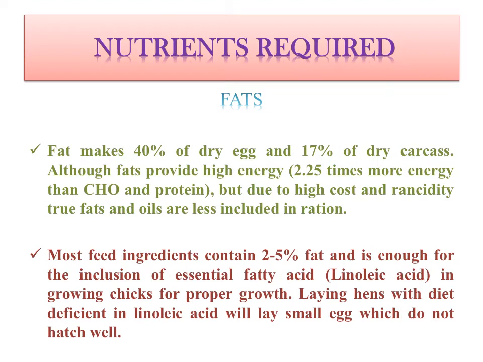Then fat. Fat makes 40% of the dry egg and 70% of the dry carcass. Although fat provides high energy, 2 to 2.25 times more energy than carbohydrate and protein, due to high cost and rancidity of true fat and oils, they are less included in the ration. So we all know that fat has more energy as compared to carbohydrate and protein, but there are more chances that rancidity may occur. Rancidity simply means spoilage of the fat, or oil. This is the reason why they are included very little in the poultry ration.